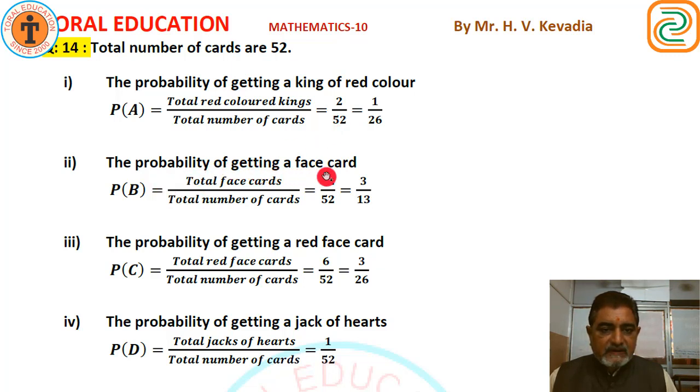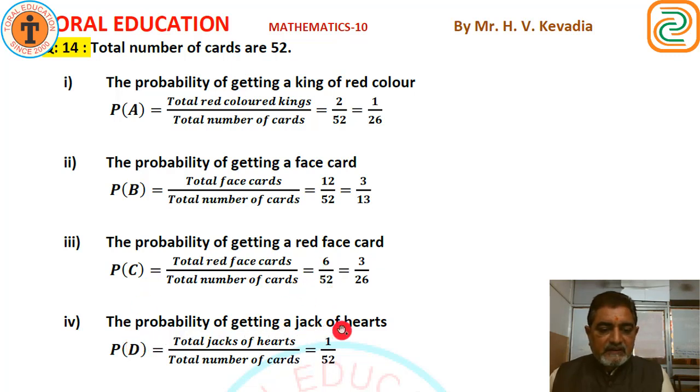Probability of getting a face card. I told you there are 12 face cards. So total face cards upon total number of cards, 12 upon 52. 3 4s are 12, 13 4s are 52. So 3 upon 13. Probability of getting a red face card: there are 6, because 2 sets are of red color. 6 upon 52. So 3 upon 26.